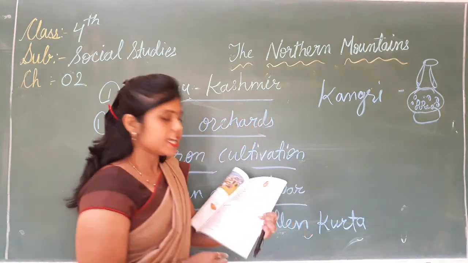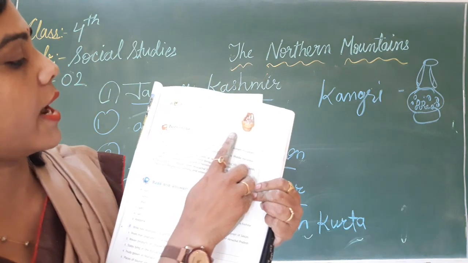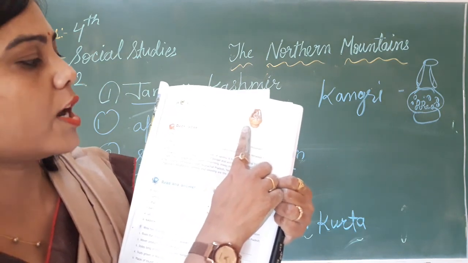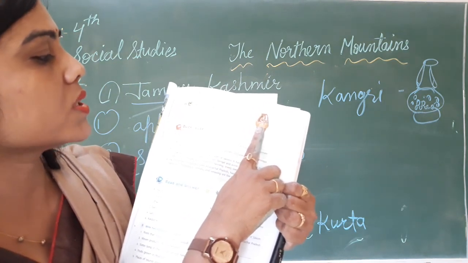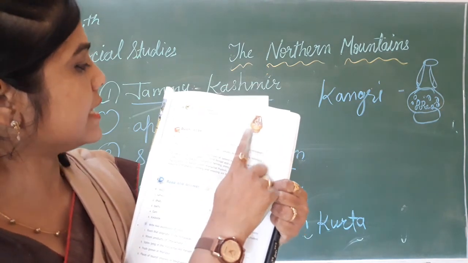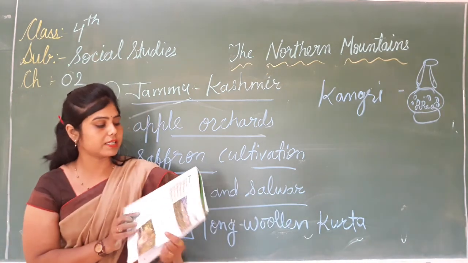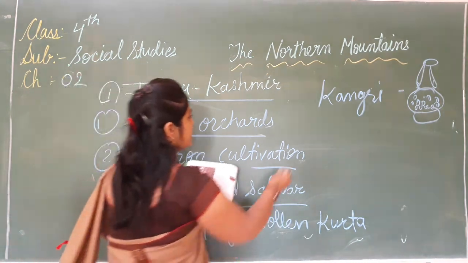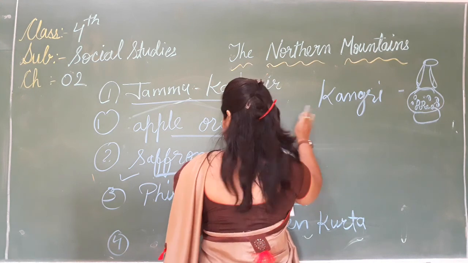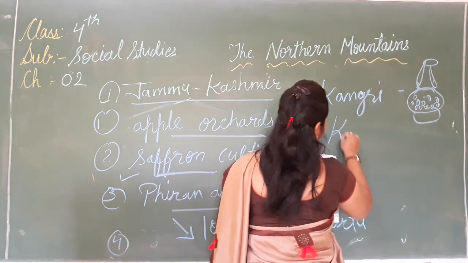So that is on page number 21. Here is kangri, a small earthen pot with burning coal used as a means to keep oneself warm. So that is kangri. Now the next one is what the people drink. People drink kawa. Kawa.